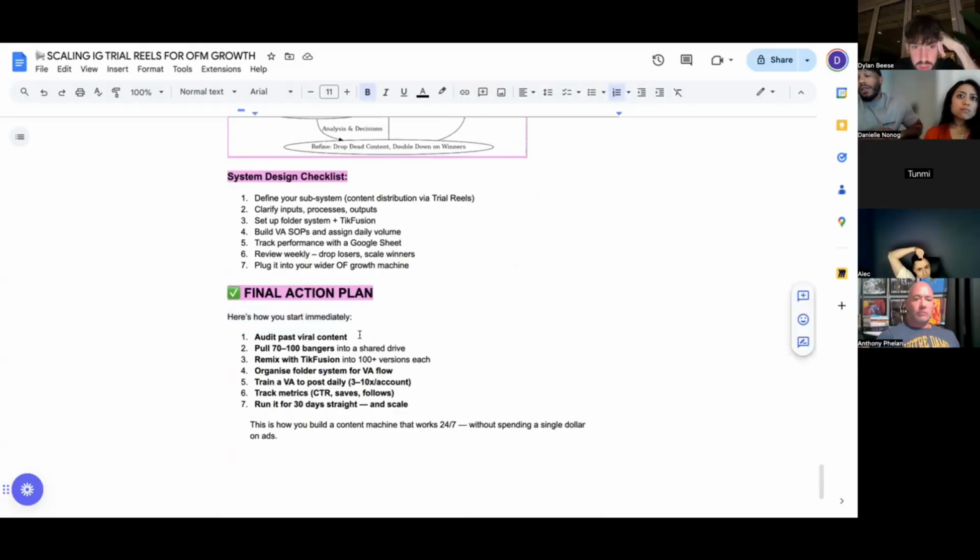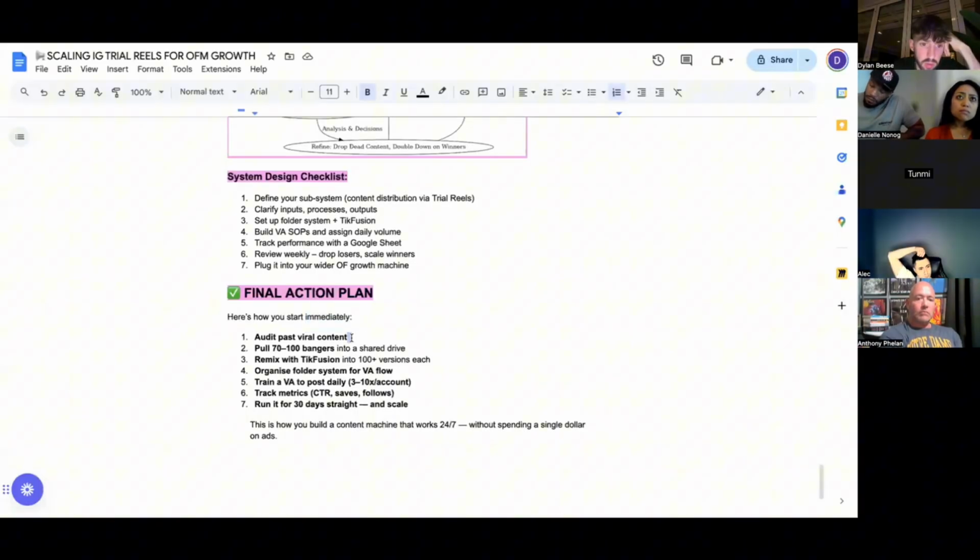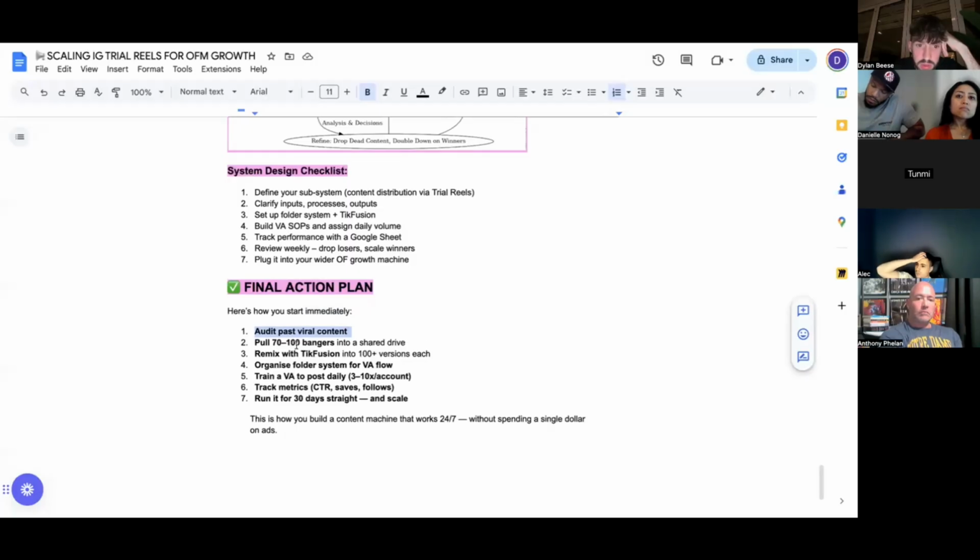All you want to be doing, if you've got a creator right now, you're only going to be able to implement this immediately if you've got a creator that's got viral videos in the past, or you want to steal viral content and face swap it to your creator, which you can obviously do on Picasso. That's the only way you can implement this right now. So go and find the viral content, right? Pull 70 to 100 bangers into a shared drive. It doesn't have to be 70, it could be 10, right? You can find 10. 10 is the minimum. And then remix it with Tick Fusion or Picasso into 100 plus versions each.